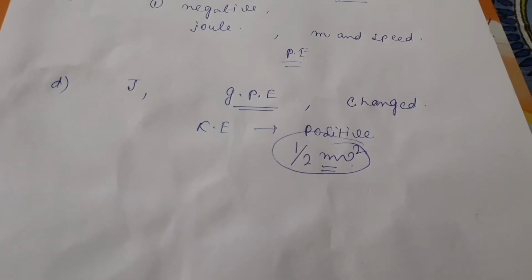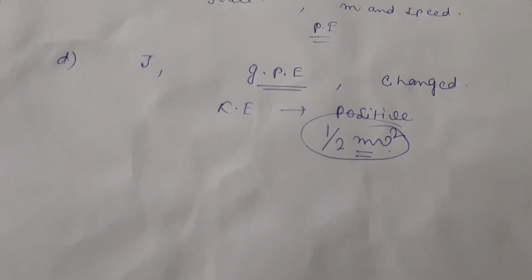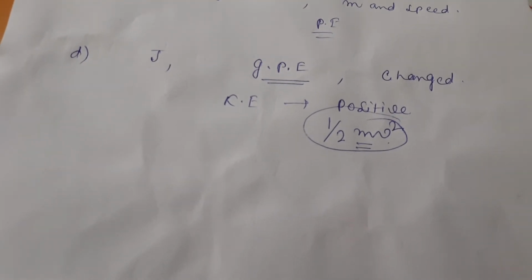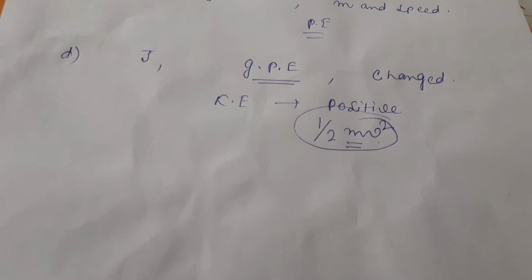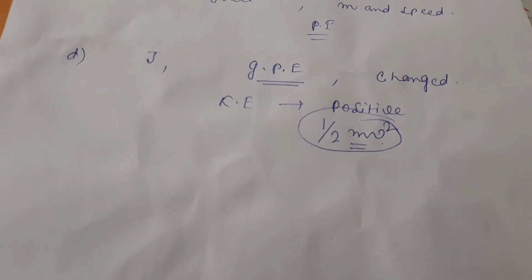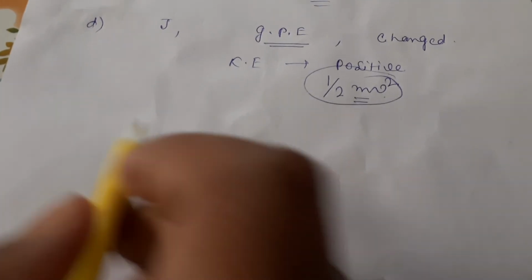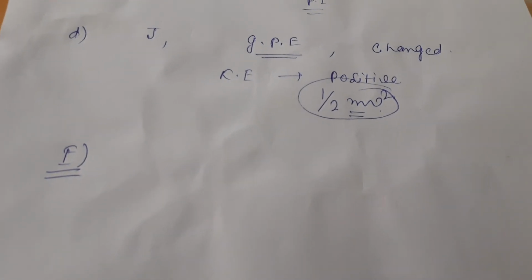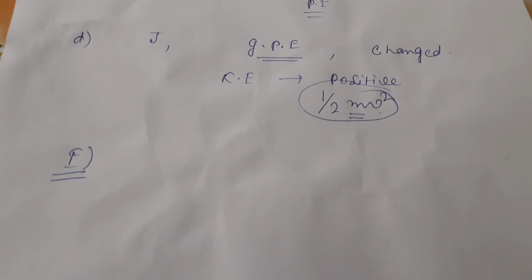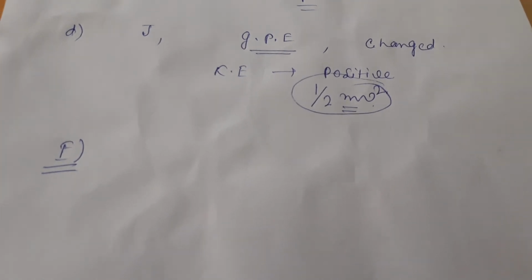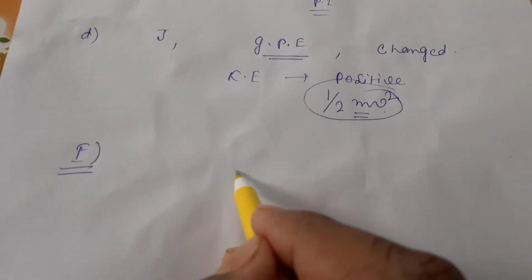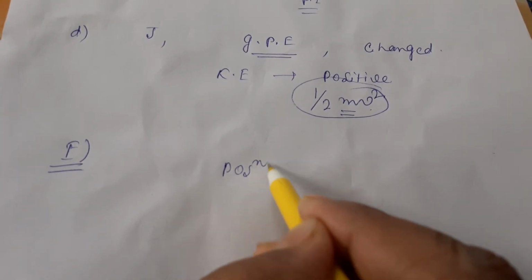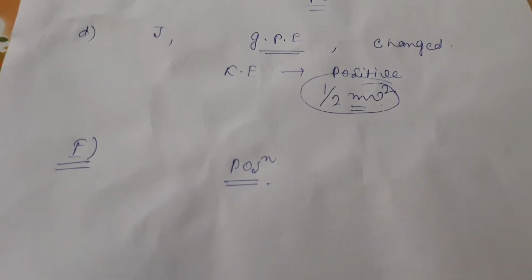Next one, when the pendulum oscillates, it has dash at the extreme position and dash at the mean position. I've told that one. So extreme position potential energy, mean position kinetic energy. Next one, define the following term. Question number E. So that is given that kinetic energy, for the virtue of its motion, whatever the energy present on a body is called the kinetic energy. Next one, potential energy, virtue of its position, whatever the energy is present on a body, that is potential energy.